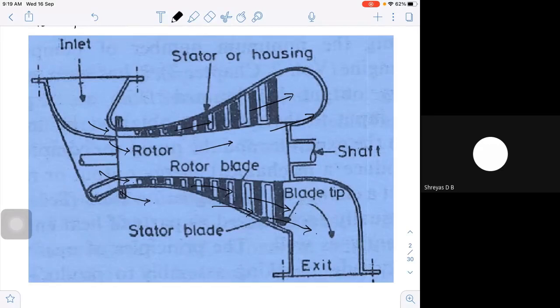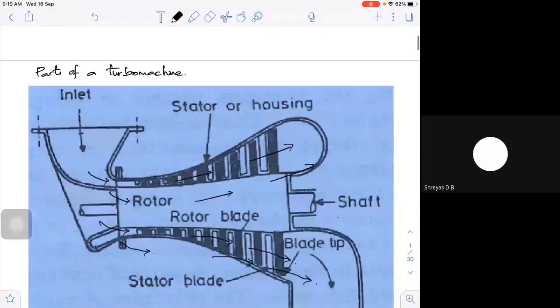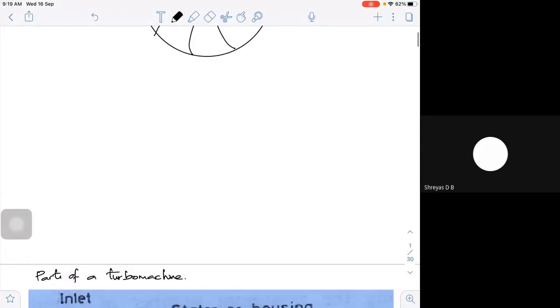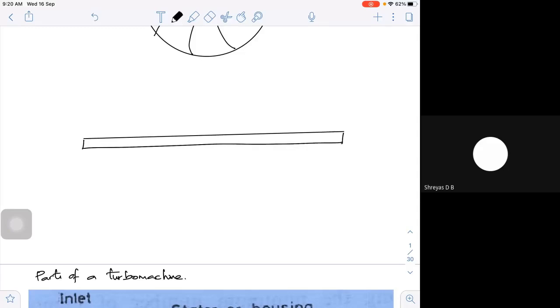I have a shaft like this, suppose this is my shaft. On the shaft I have a rotor. I'm just trying to show, suppose this is the rotor.